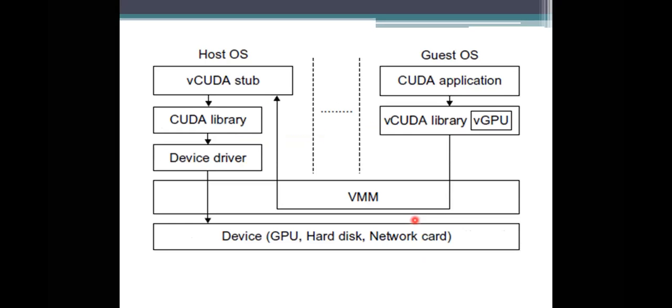Here we have the architecture of this vCUDA. What does CUDA mean, and why are we using it? CUDA stands for Compute Unified Device Architecture.